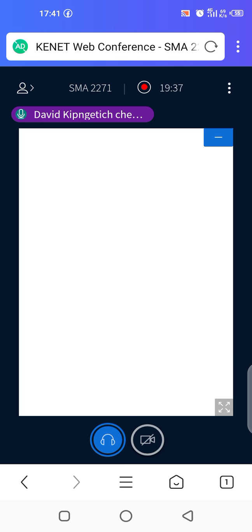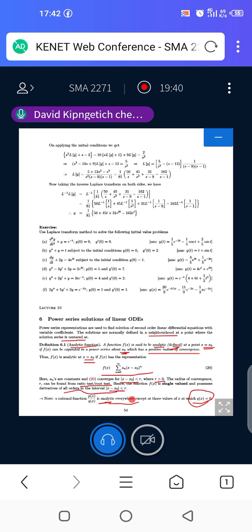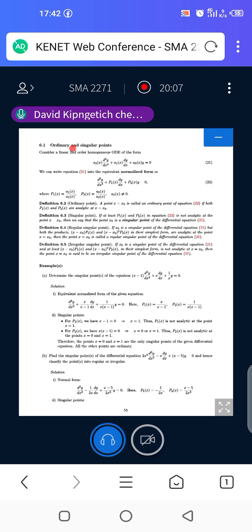So this issue of being analytic will take us to a concept that we are going to look at. We are now going to analyze those points where this function fails to be analytic. We have seen that if this q of x is not equal to 0, then this function is analytic. What about when it is equal to 0? We want to learn those points. What are they called? We have this subtopic, ordinary and singular points.